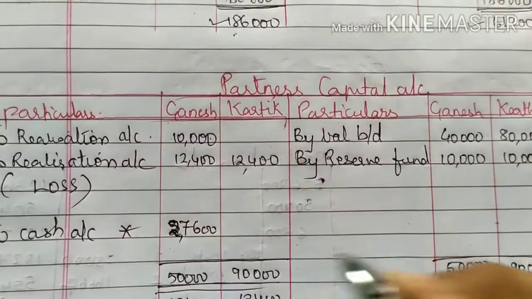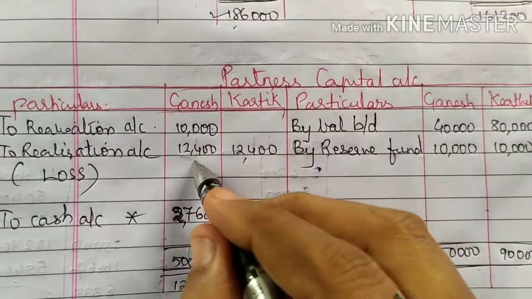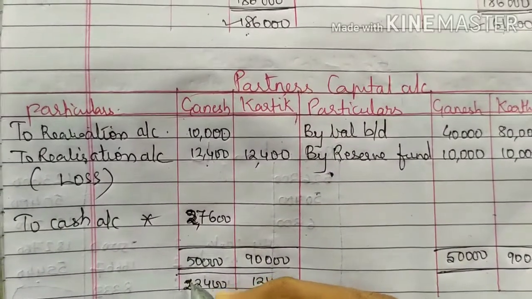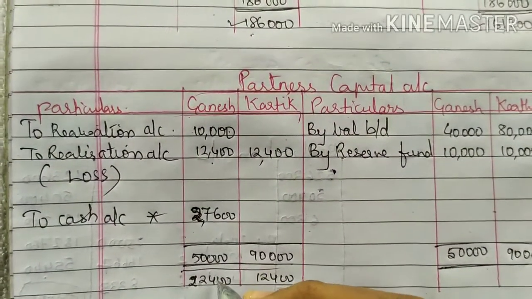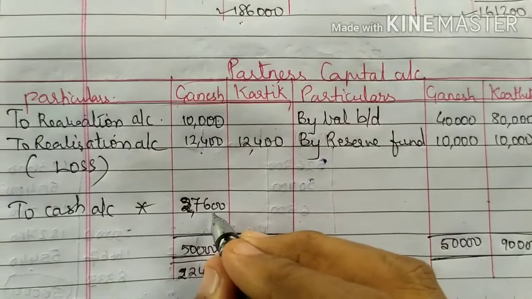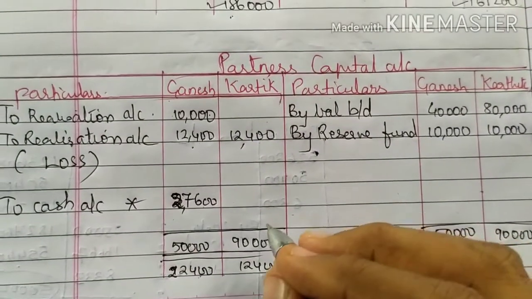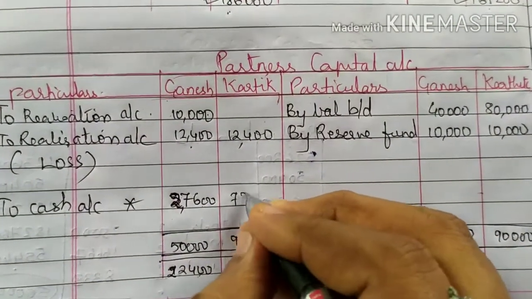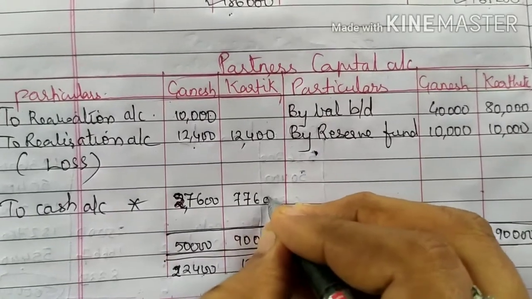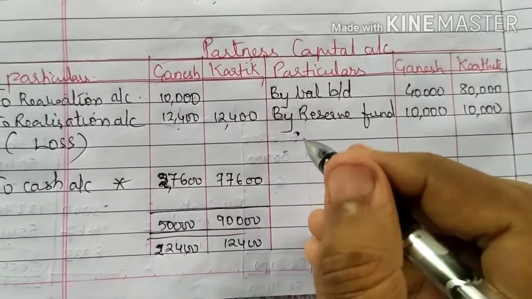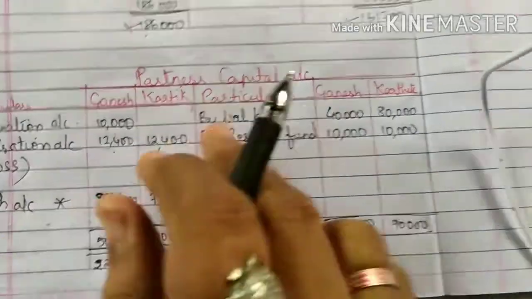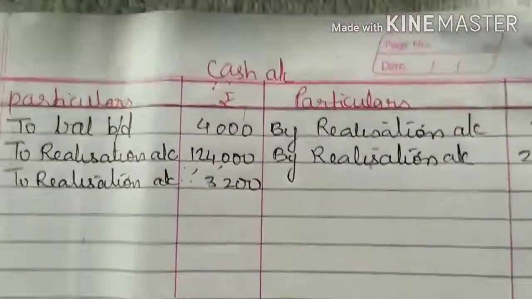10 plus 12, it is 22,400. You subtract 22,400, you will be getting 77,600.